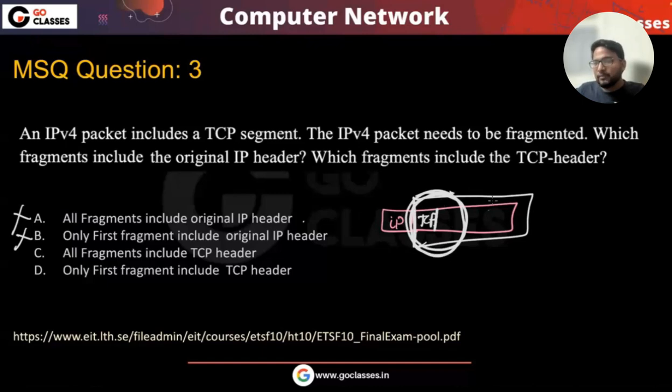Okay, this TCP header will be in the first fragment. This is the first fragment. This is the second fragment. So basically, the TCP, UDP, or whatever headers you have will be only in the first fragment. Anyway, these other fragments do not even require the TCP header, right? Because these will be processed by the router, and the router doesn't even require the TCP header. This TCP header will be only in the first fragment.